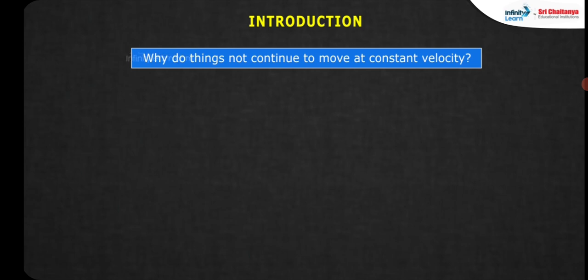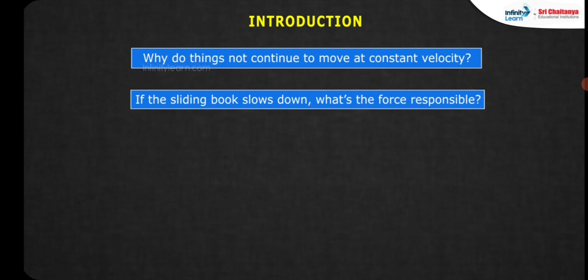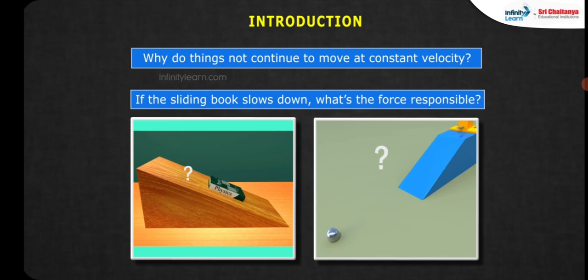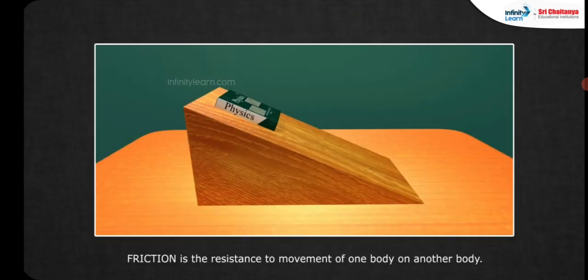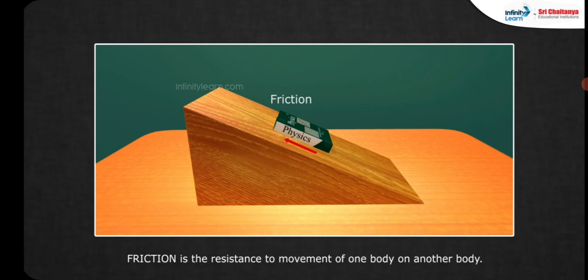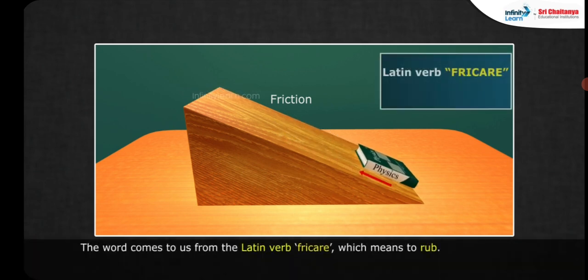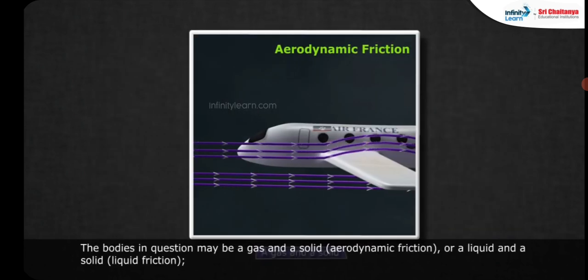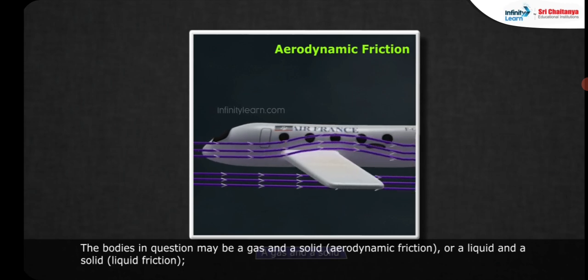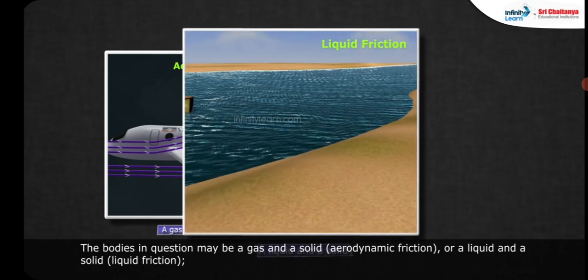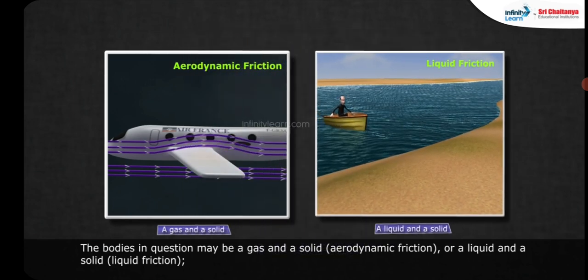Why do things not continue to move at constant velocity? If the sliding book slows down, what's the force responsible? Friction is the resistance to movement of one body on another body. The word comes to us from the Latin verb fricare, which means to rub. The bodies in question may be a gas and the solid, aerodynamic friction, or a liquid and the solid, liquid friction.